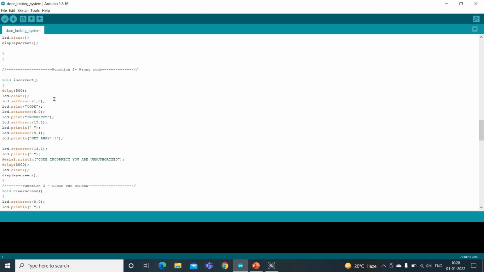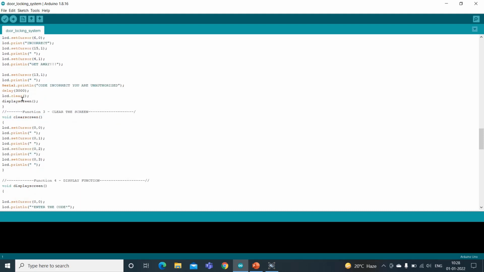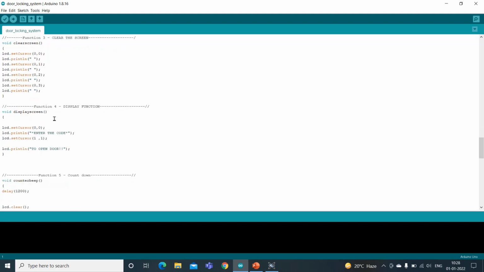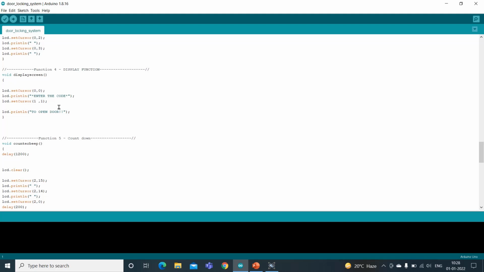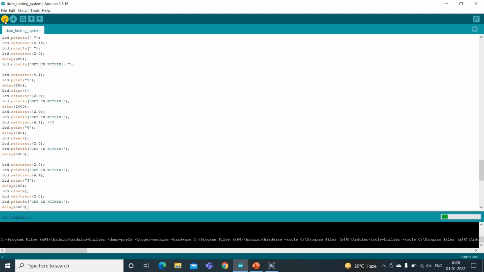And then the second function is incorrect. If the password is incorrect, then we will print the message on the LCD, that is code incorrect, get away. Then we will again clear the LCD, and print the default message with the help of display screen. Now we will move to the function display screen. In display screen, we print the message, enter the code to open the door. So now let's run the program.